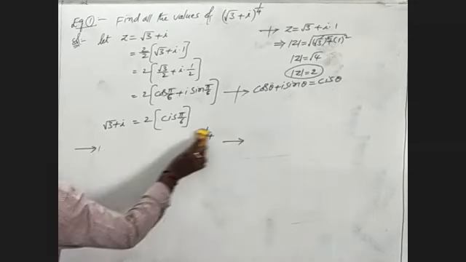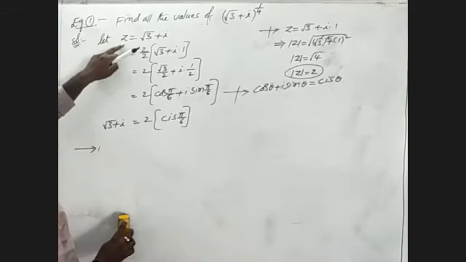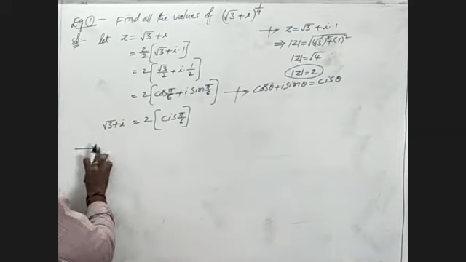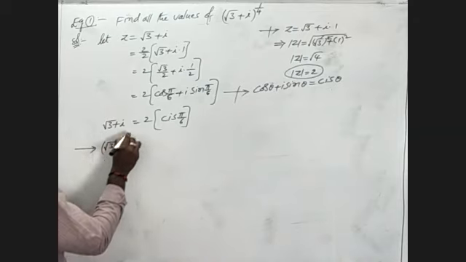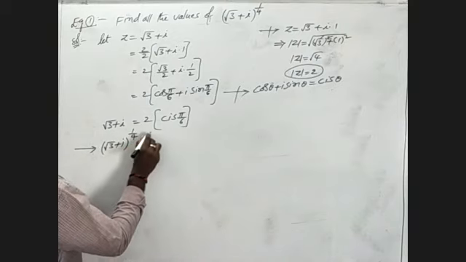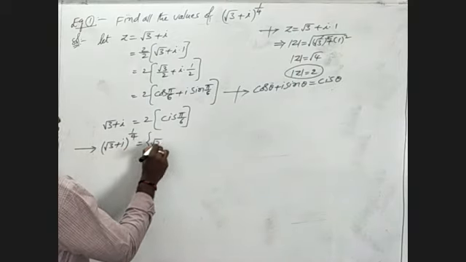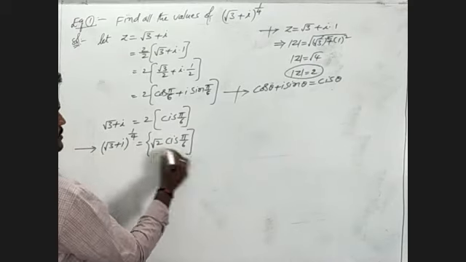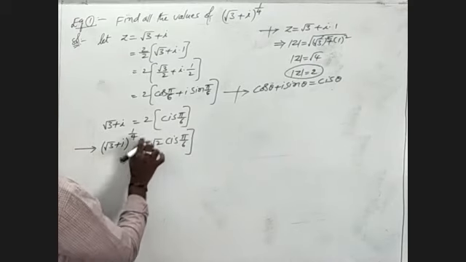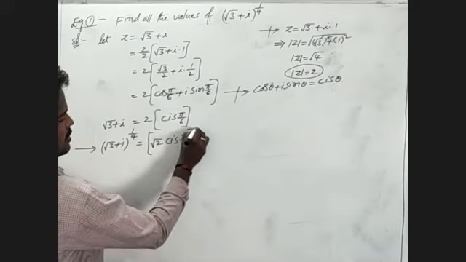Root 3 plus i whole power 1 by 4 is nothing but 2 into cis of 5 by 6 whole power 1 by 4.